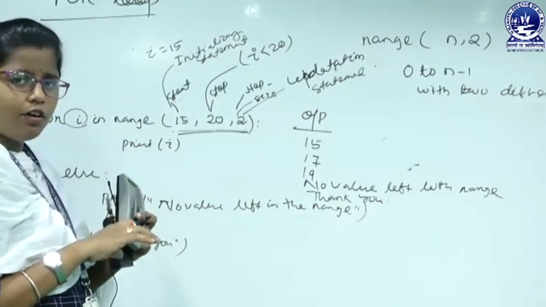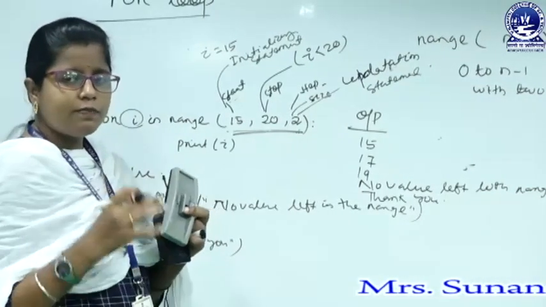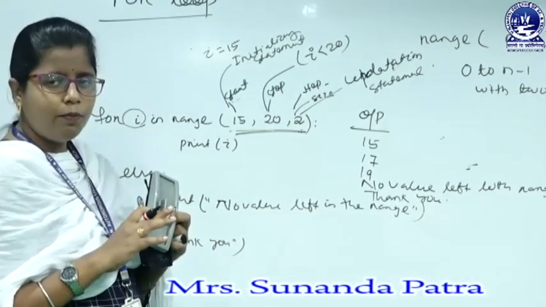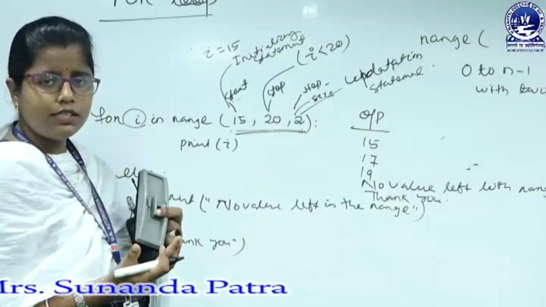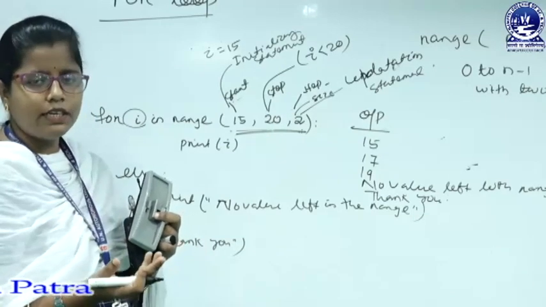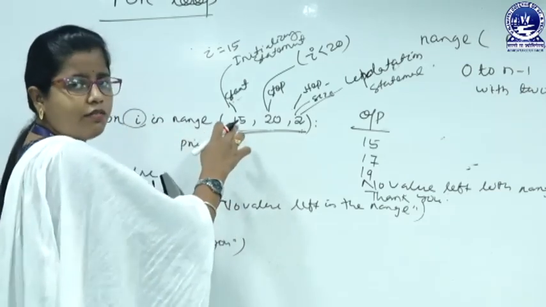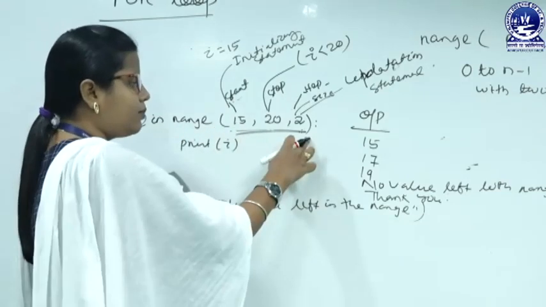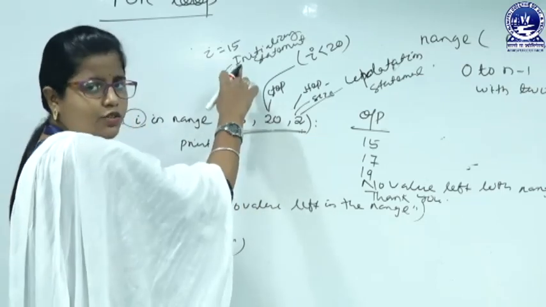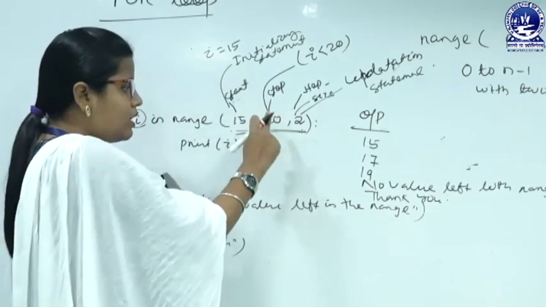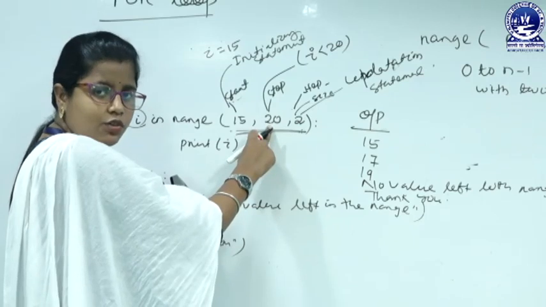So, in case of a for loop, we are not explicitly initializing the loop variable, we are not checking the condition explicitly, we are not updating the loop variable explicitly. But in case of the range function where we mention three attributes, the first, the start attribute, is actually the initializing statement, the second, stop, is actually the condition.